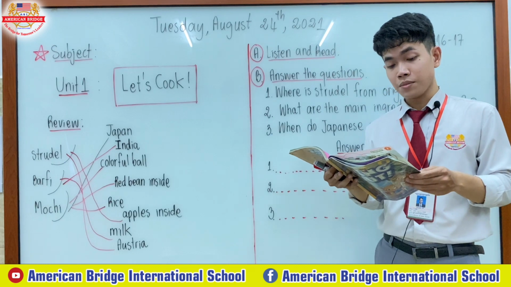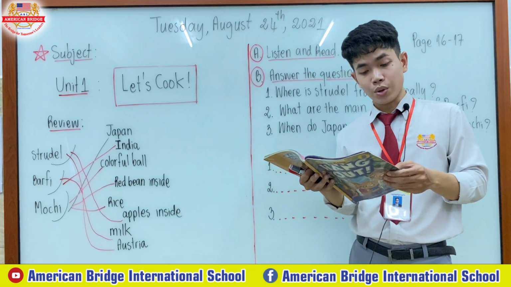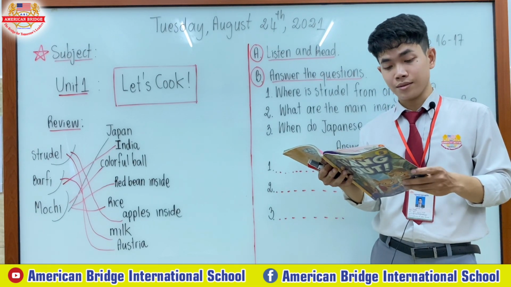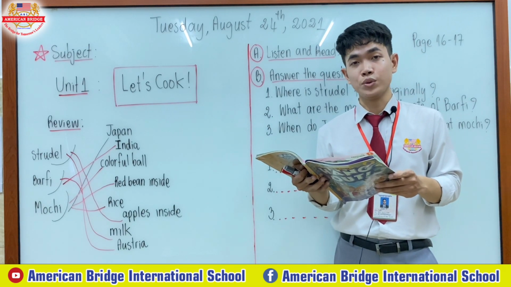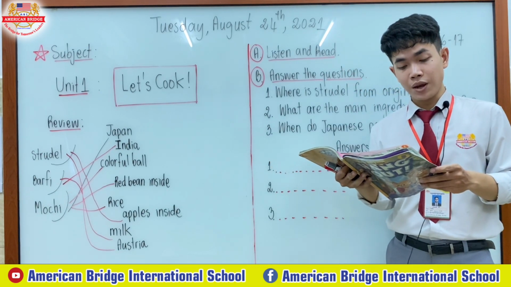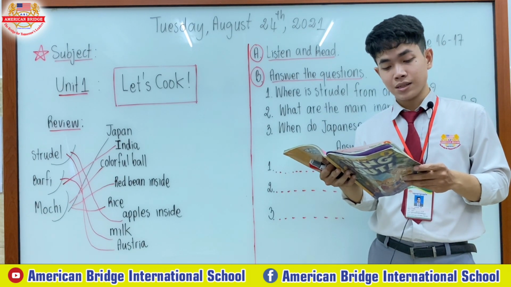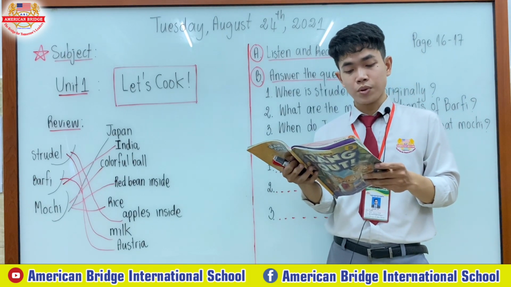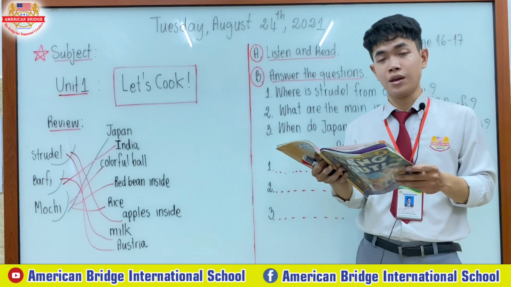Let's look at some cakes and desserts from different countries. Strudel. Strudel originally comes from Austria, but now it is popular in many European countries. Strudel is made with flour. It usually has fruit inside, such as apple. However, you can also put vegetables inside strudel and eat it for dinner.